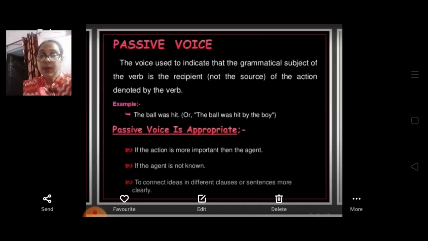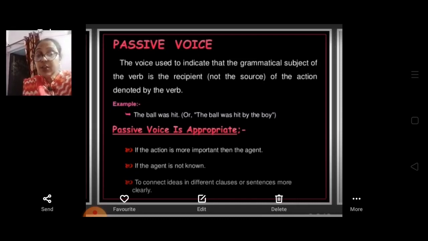So if the stress is more on the action rather than the doer, we are supposed to use passive voice. And the third point, if the emphasis is on the thing or the person who received the action, for example, the letter was delivered. The letter is given importance. So that time we are going to use passive voice.